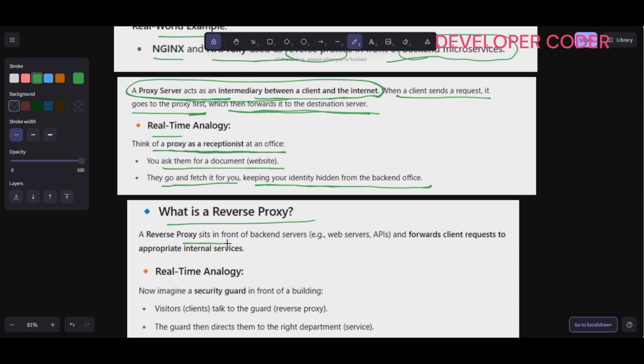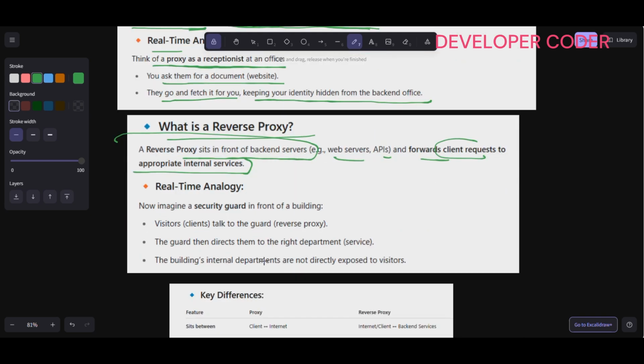A reverse proxy sits in front of the backend servers, for example web servers and APIs, and forwards client requests to the appropriate internal services. Imagine a security guard in front of a building. Visitors talk to the guard, which is nothing but a reverse proxy. The guard then directs them to the right department or service, wherever they want to go.